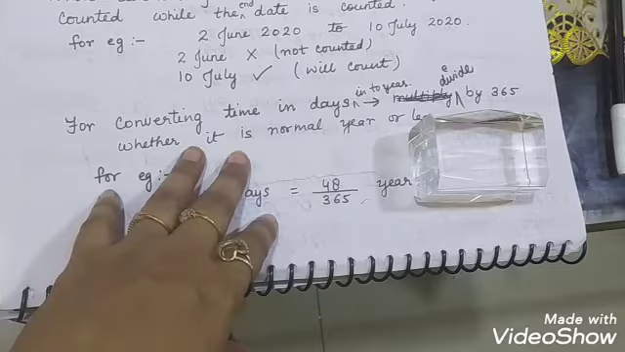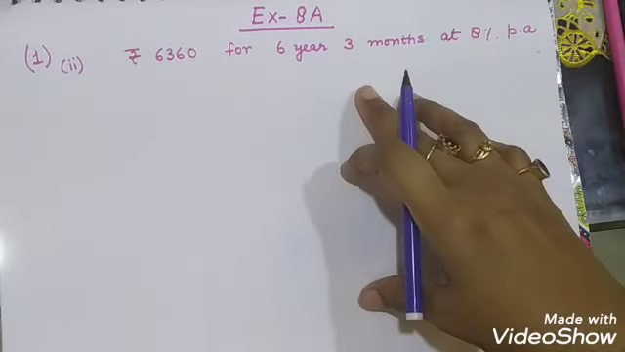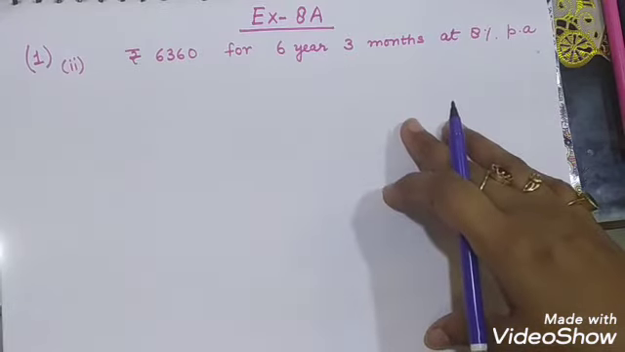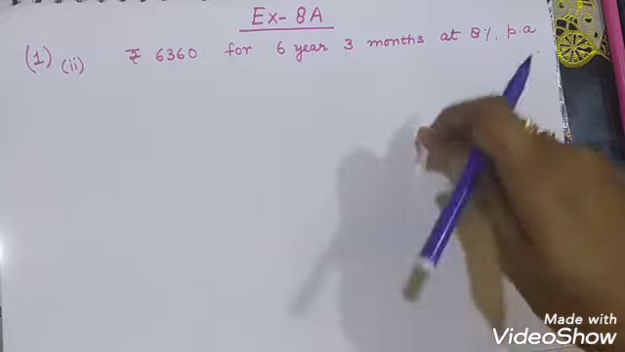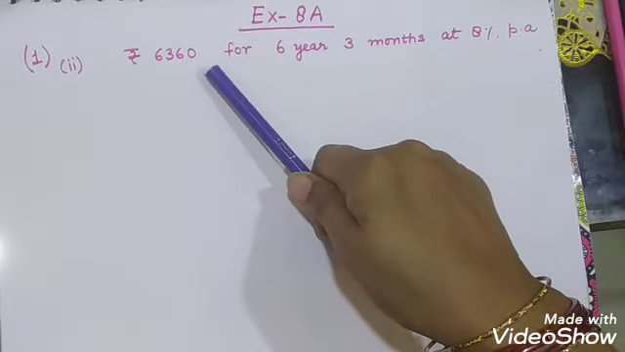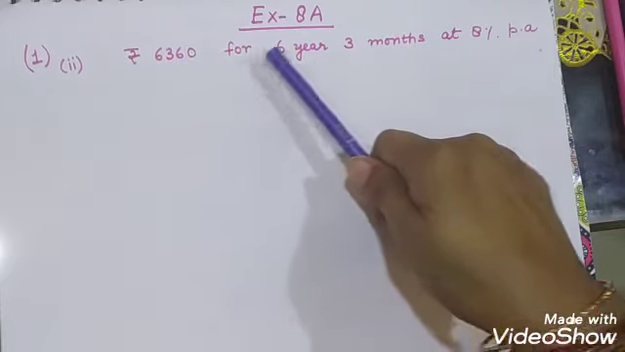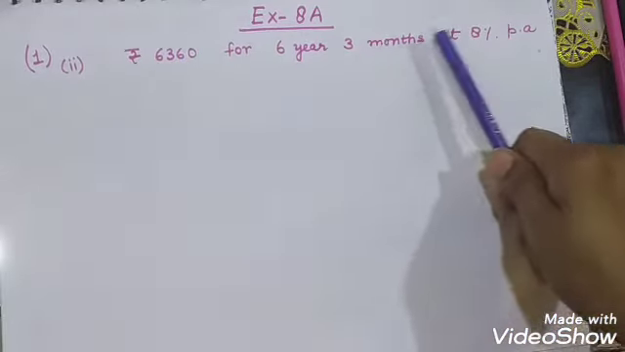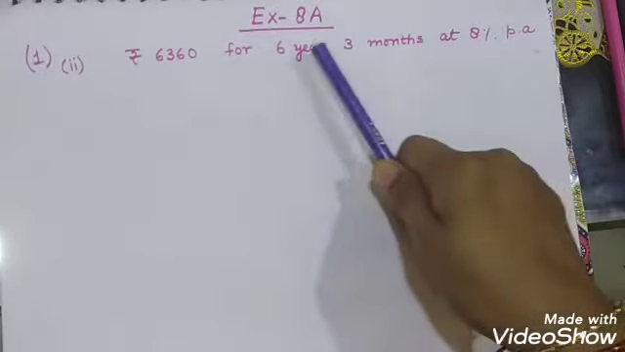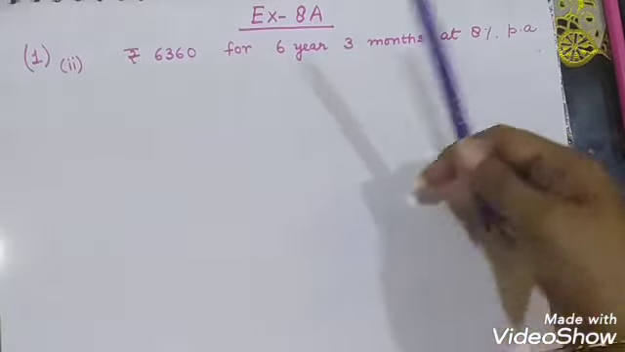Now let us move towards the first exercise, 8A. So this is exercise 8A and we are going to solve question number 1, which is: find simple interest and amount on the second part of the first question, rupees 6,360 for 6 years and 3 months at 8% per annum. So the rate is this, time is this, and principal is this.